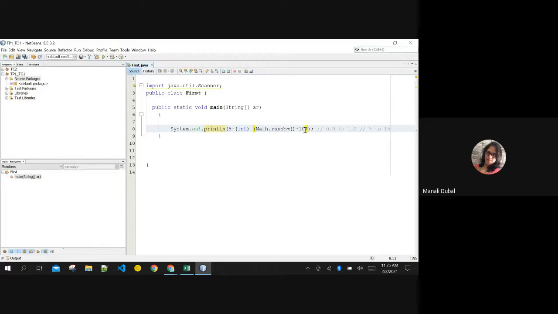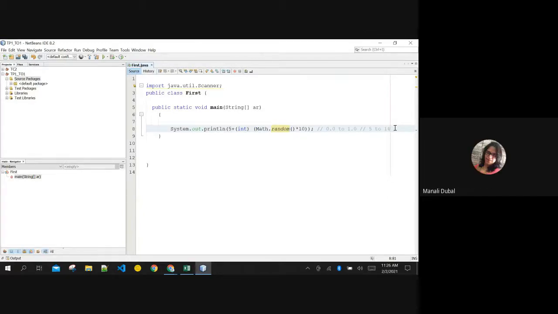This is nothing but into 10, no? So if it is throwing 6 here, then 5 plus 6 will be 11, no? If it is throwing 8 here, 8 plus 5, like that. So the last value will be 10 plus 5, the highest, 15. Till 15 it can throw, but not 15, till 14 it can throw, right?